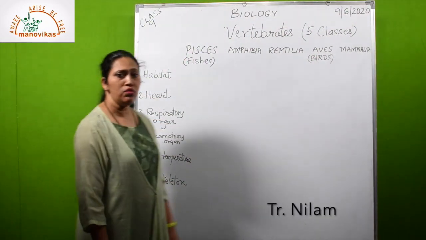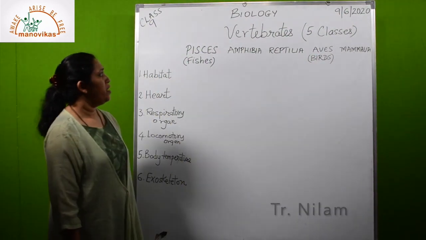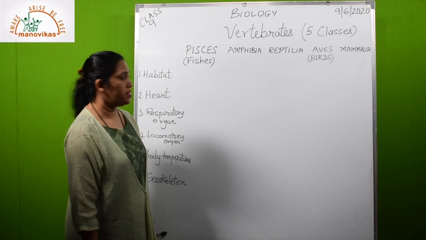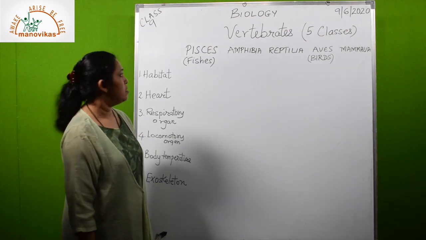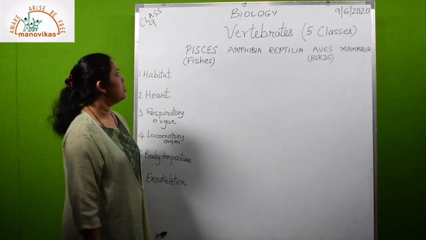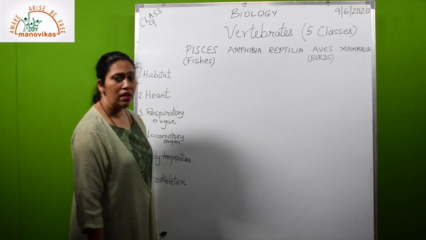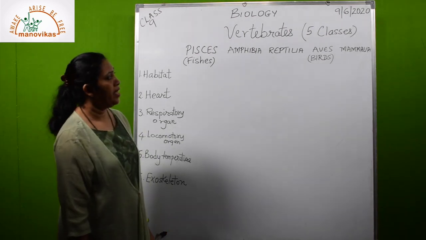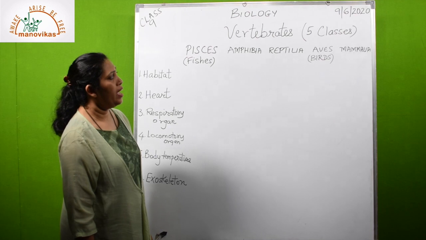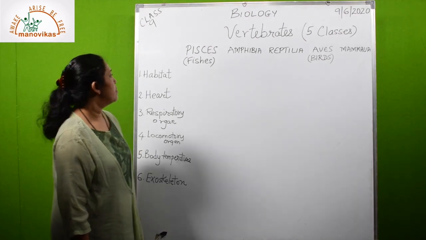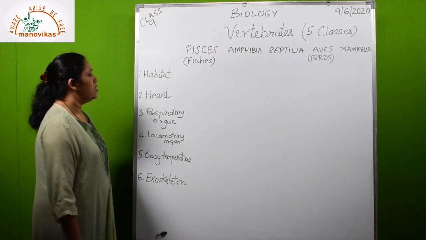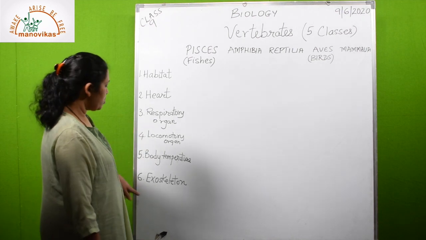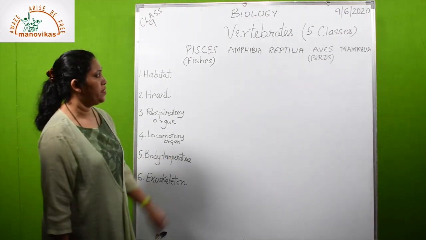Today we are learning about vertebrates. Now there are 5 classes of vertebrates. First one is Pisces, which includes all the fishes. Then is amphibia, then reptilia, aves, that is birds, and mammals, mammalia. Now let us first study the important 6 features of each one of them.